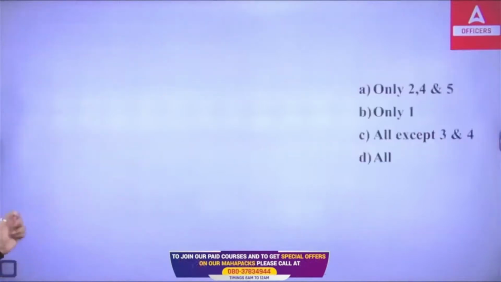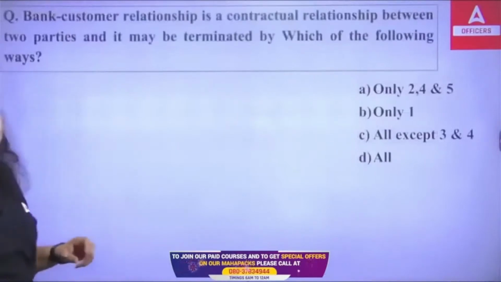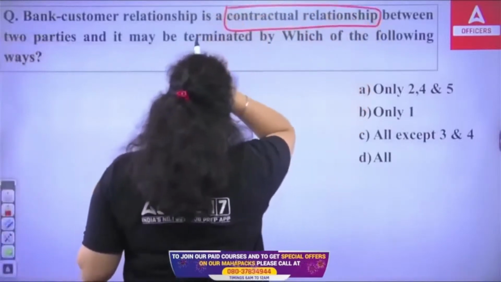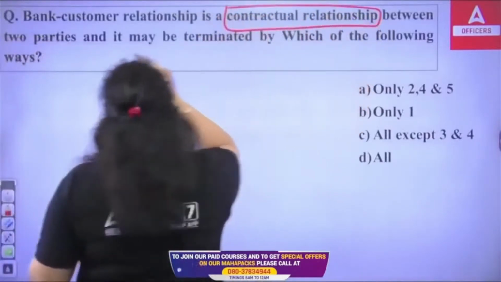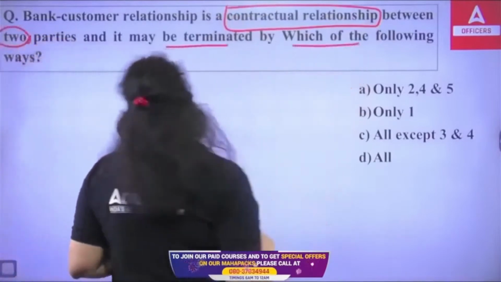Okay, next question. Now, bank customer relationship is what? It's a contractual relationship. Obviously, bank customer relationship is a contractual relationship between two parties, and it may be terminated by which of the following ways.